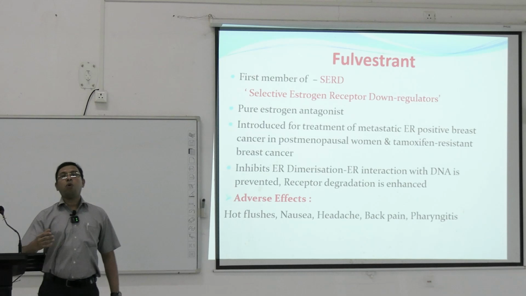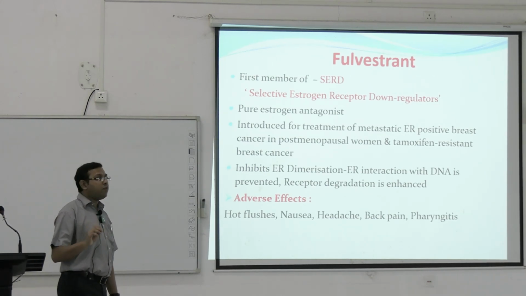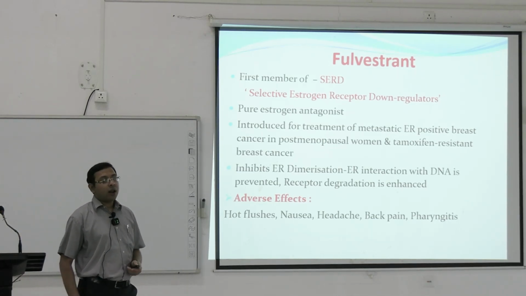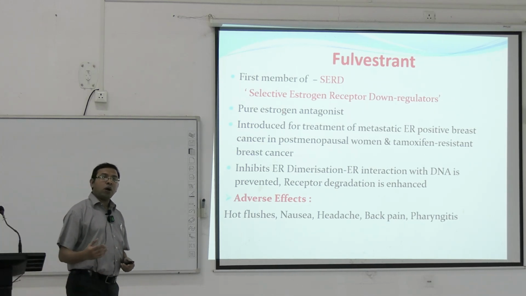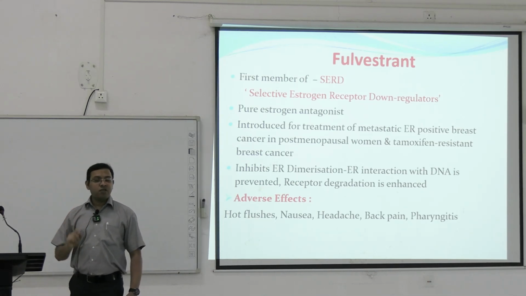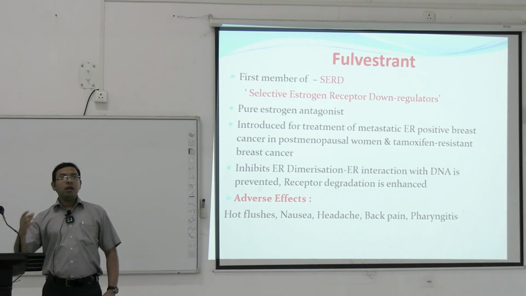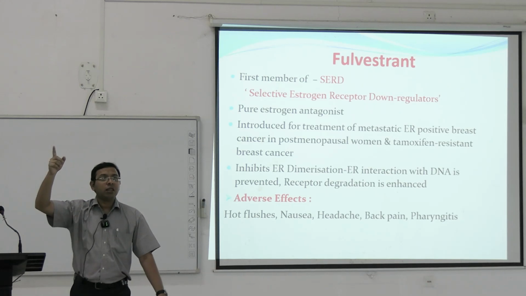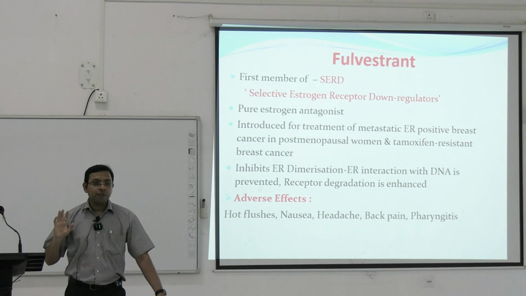So if you are asked what drugs can be used for the treatment of breast carcinoma, the answer is tamoxifen, toremifene, and fulvestrant. Tamoxifen and toremifene are selective estrogen receptor modulators and fulvestrant is the selective estrogen receptor downregulator. If you are asked what drug is used in case of infertility, that is clomiphene or clomiphene citrate. Clomiphene is a pure anti-estrogen. Anti-estrogen means it is antagonizing estrogen not in the ovary but in the brain, in the hypothalamus, so that the negative feedback effects will be lost and more release of estrogen happens in the ovary.